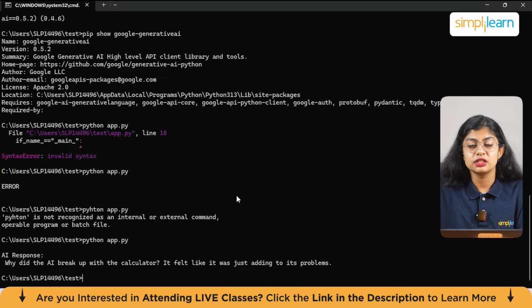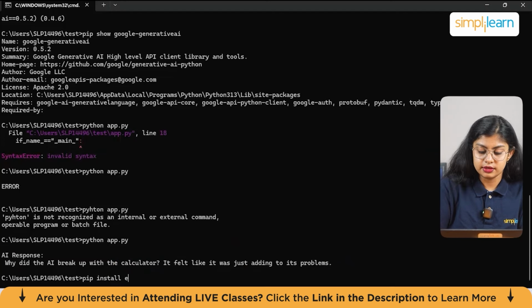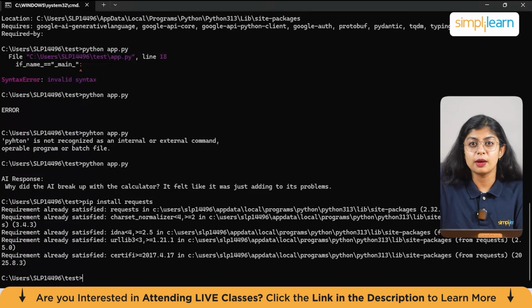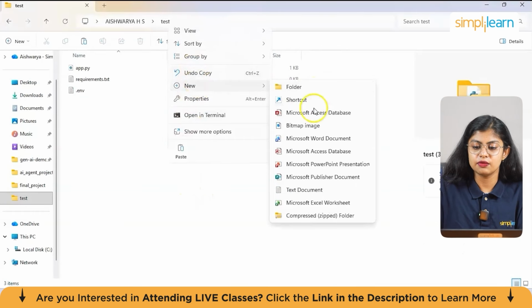Now that our first agent is working, let's go one step deeper. An AI agent becomes powerful when it can fetch real-world data like weather, time, calendar events, emails, or even stock prices. Here you will learn how to make an external API call from our agent. The first step is to install requests, which we have already done, so let's just install it again. Pip install requests. The requests library allows Python programs to communicate with any external API, whether it's Google Calendar, weather, or even a custom backend.